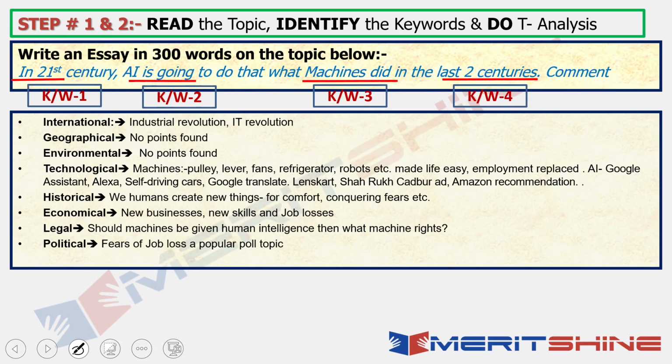Now, you know that fear of job loss is a popular poll topic, and fear of job loss from technological change is always a poll topic for all politicians. So that came to my mind. I noted it down. The social approach towards it is that when society progresses with new technological advancements, society becomes different from what it had been 50 years back, because new things have come out, right? Okay, so these 6-7 things came to my mind.